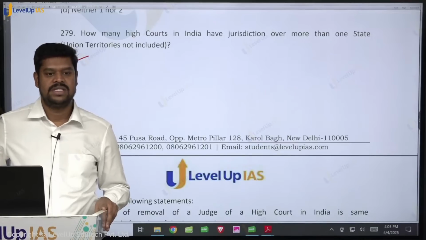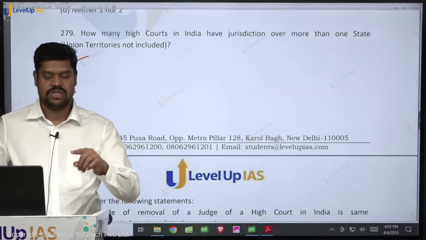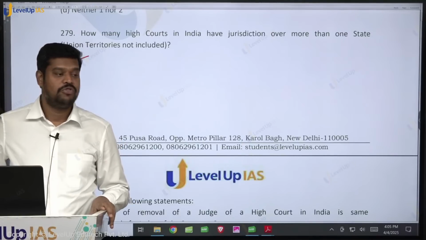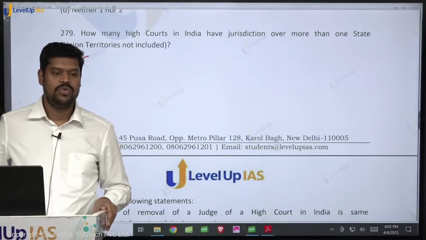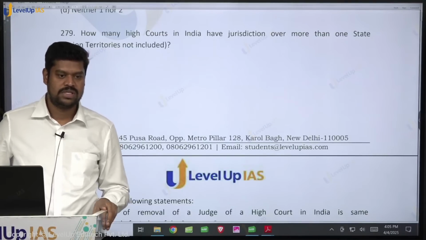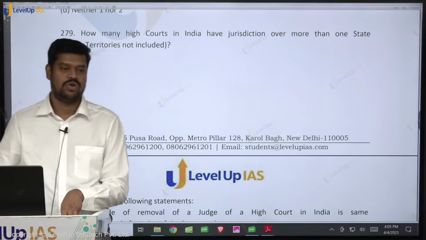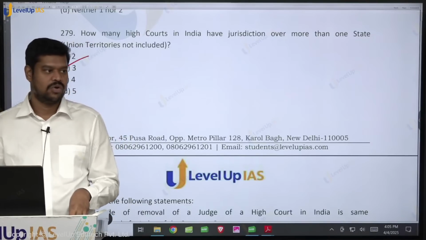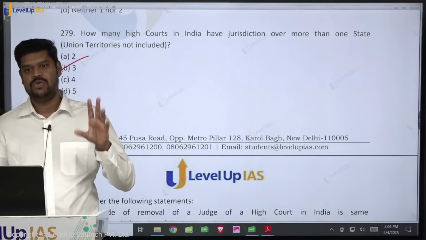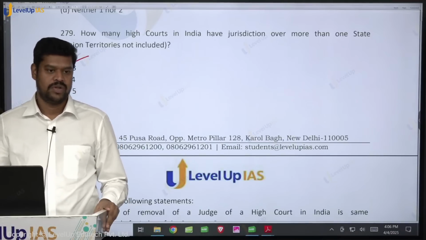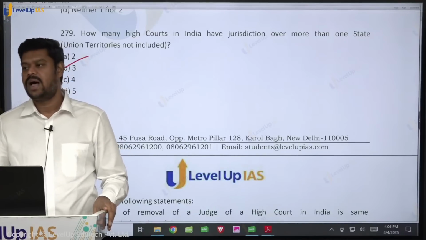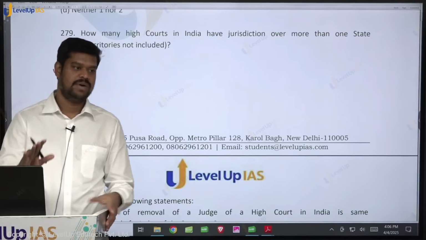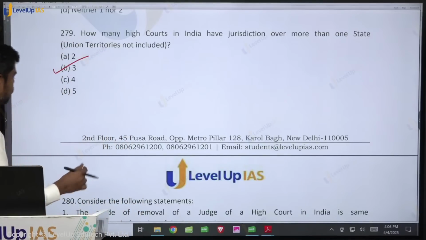And of course, it is the Punjab and Haryana High Court, which also has jurisdiction over Chandigarh. And there are a few union territories that have a High Court of their own. There are 2 union territories which have a High Court of their own. One is the National Capital Territory of Delhi. Jammu and Kashmir has a High Court of its own. If any union territory is to have a High Court of its own, who has the authority to allow a union territory to have a High Court of its own? The Parliament by way of a law. It is the Parliament that can create a High Court of its own. Okay.